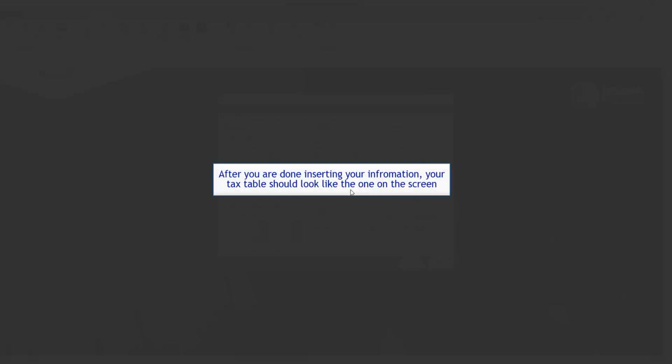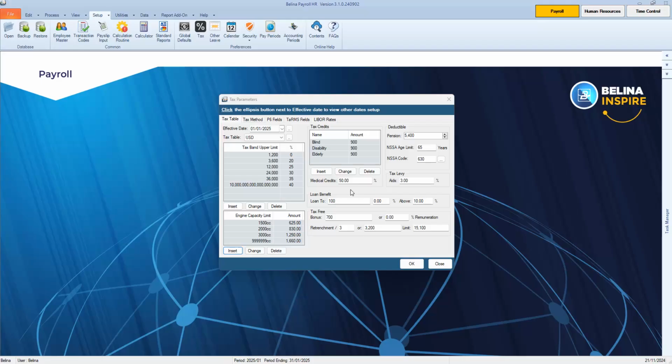After you're done inserting your information, your tax table should look like the one on the screen. Click OK to save and exit the tax tables.